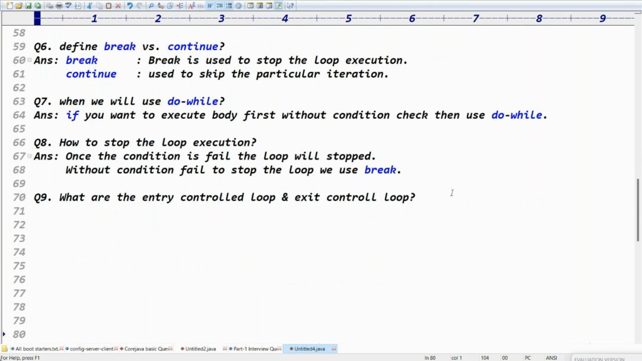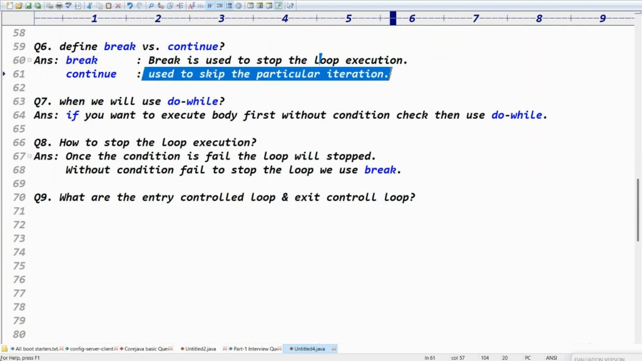The last three questions are clear, right? Simple questions. Break versus continue. Break is used to stop the execution. Continue is used to skip the particular iteration.